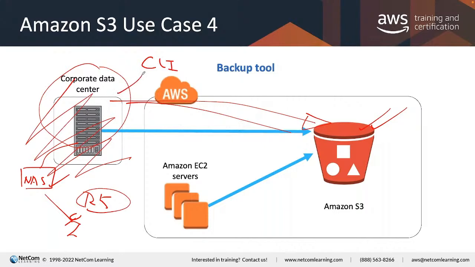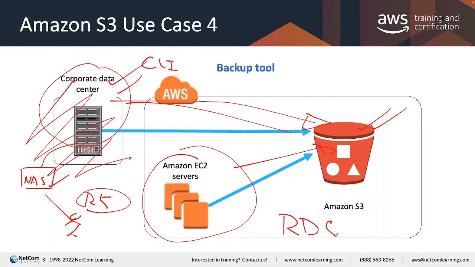Your company can also back up data to S3. There are many, many methods to do so, and not just from your on-prem, but also in AWS. Suppose your EC2, your virtual machine: do we need to back up those machines? If yes, then you can back up to S3. And for a lot of other databases like we mentioned, RDS, DynamoDB, when you back up the data, they also go to S3. The other database, Redshift, but later on we will talk about something called decoupling.